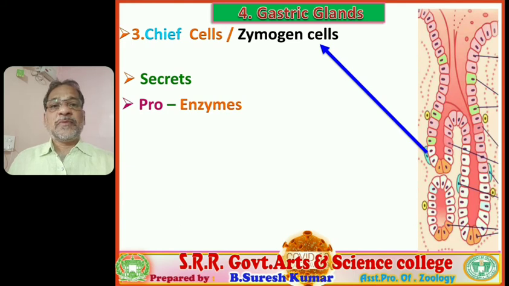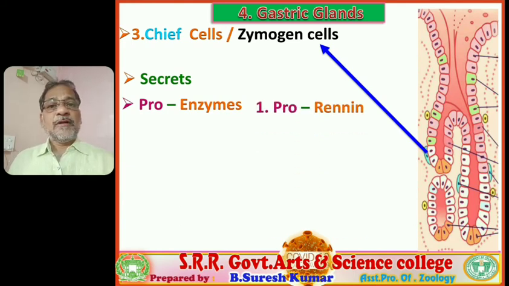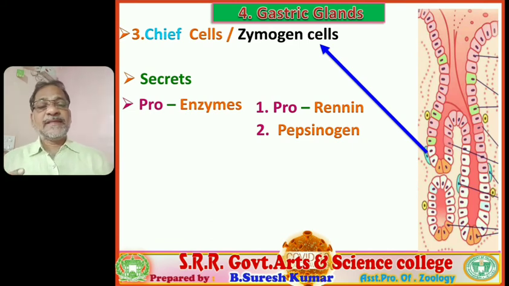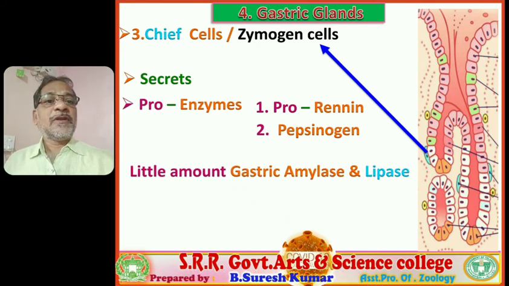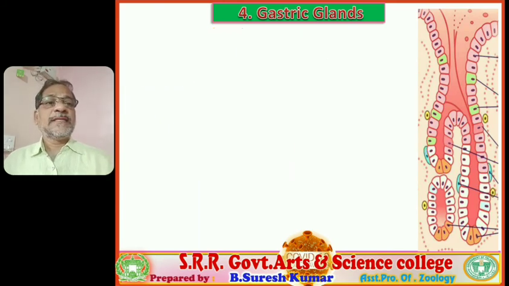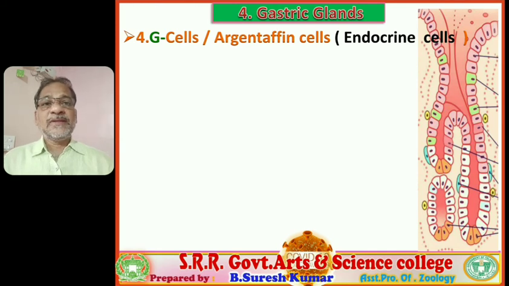Right, next the third variant, chief cells or zymogen cells, present at the bottom of the gastric gland. These secrete proenzymes: prorenin, one variant of enzyme, and another one pepsinogen. Proenzyme means they are inactive enzymes. After activation, they are involved in digestion, in the hydrolysis process. So the proenzymes of gastric juice are prorenin and pepsinogen, and a little amount of gastric amylase and lipase is also secreted by these zymogen cells.